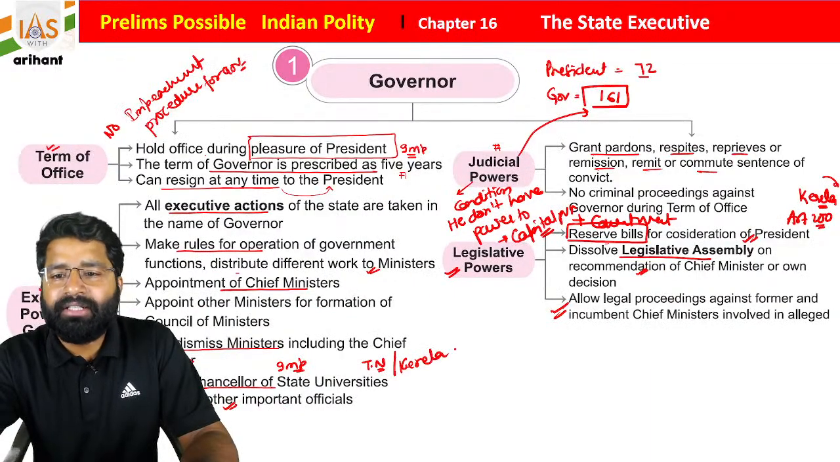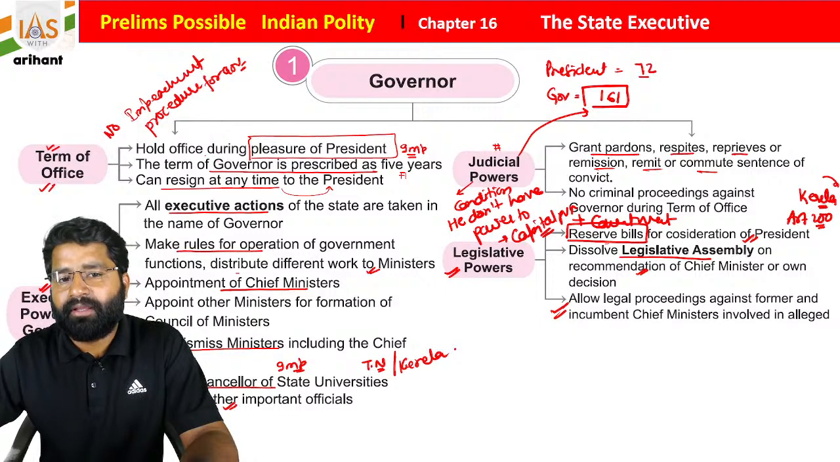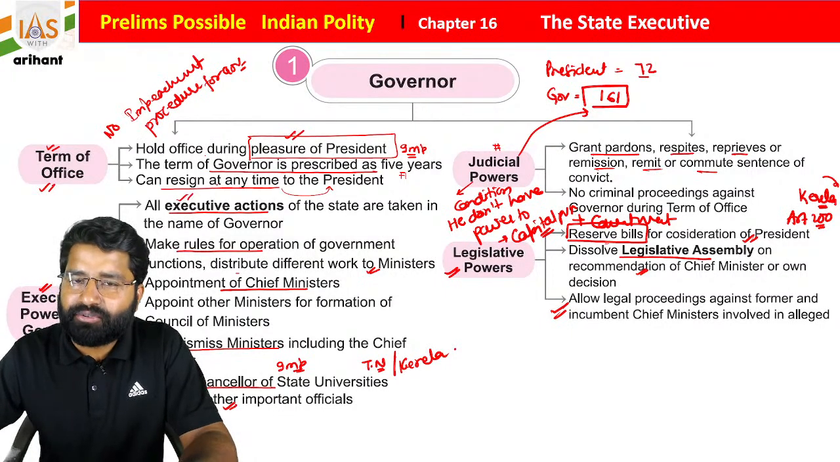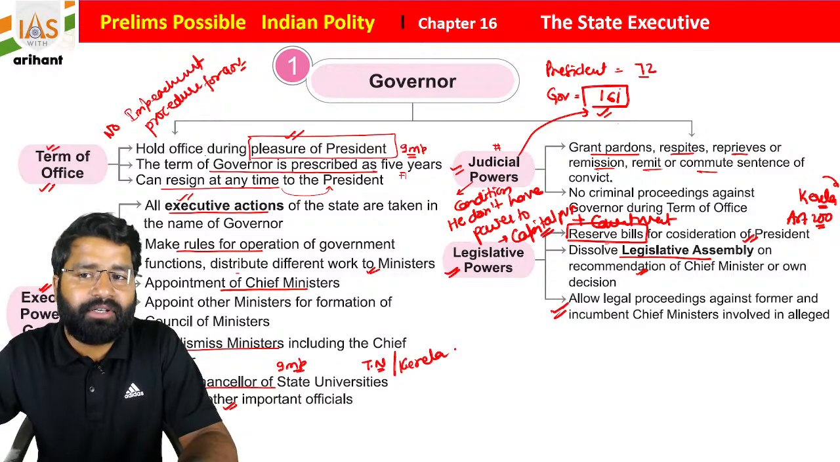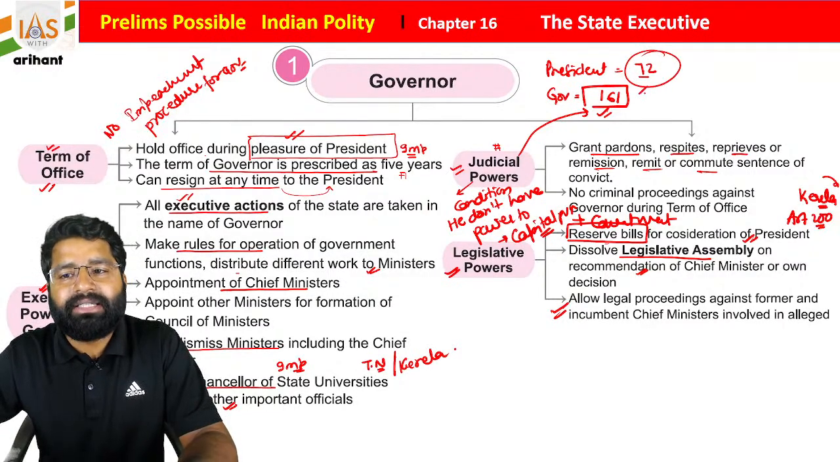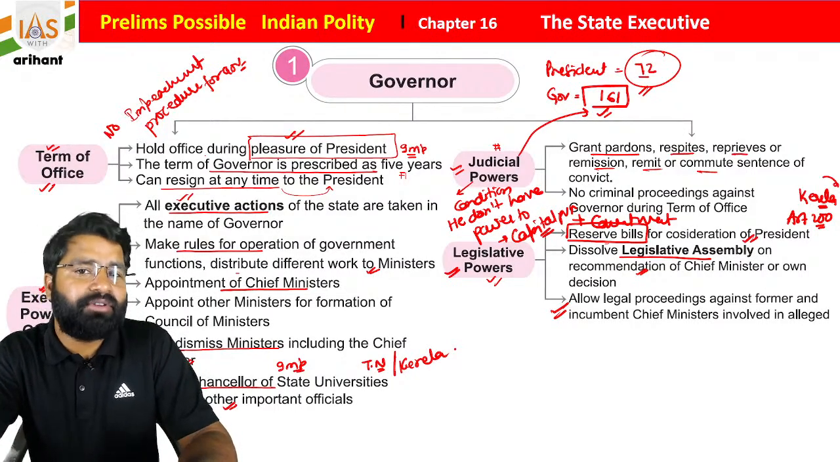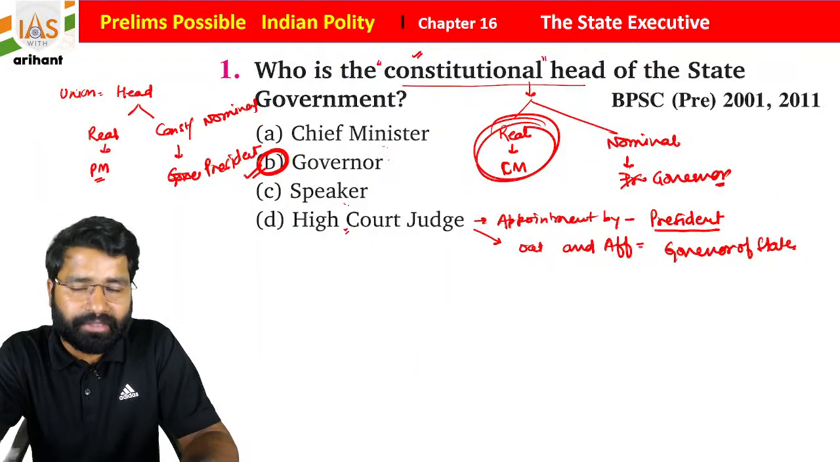So we already discussed the term of office of the governor. He functions up to the pleasure of the President. All the executive action is taken in the name of the governor of the state, students. Judicial power he has under Article 161 of the Indian Constitution; he can give pardon and all. And legislative power: till the time the governor does not give assent to a bill, that bill is not going to be converted into an act.